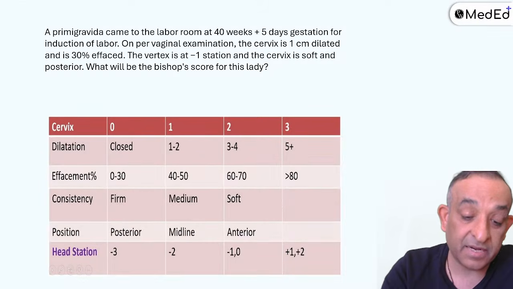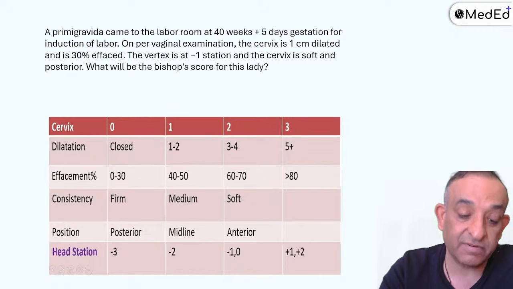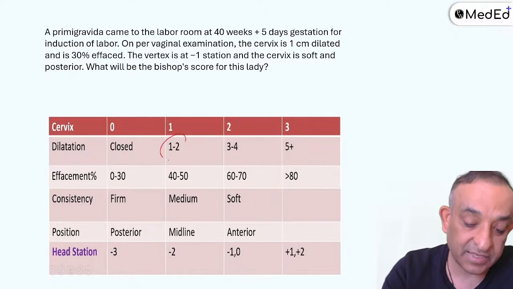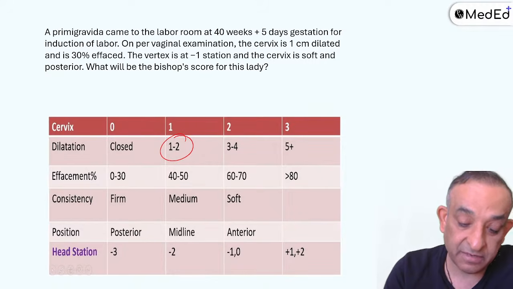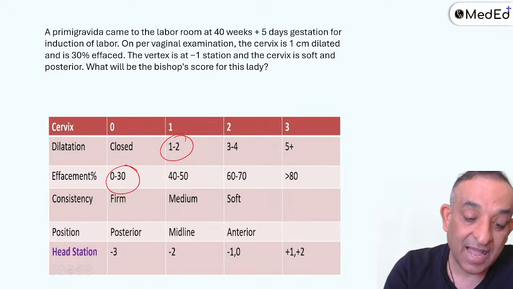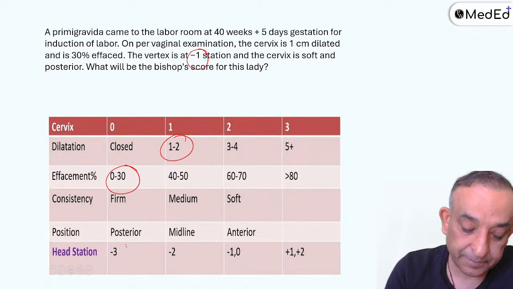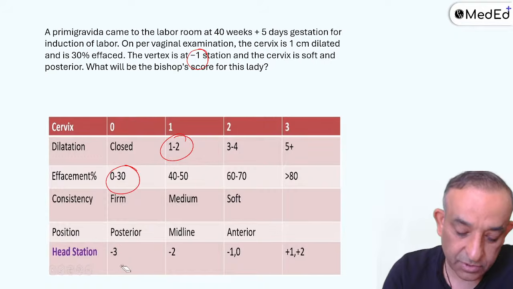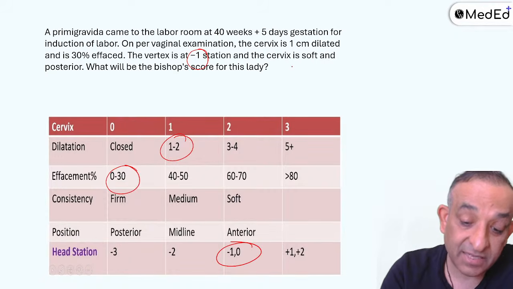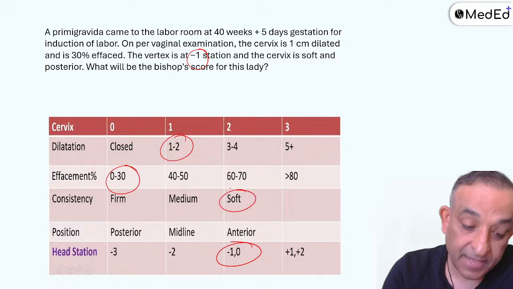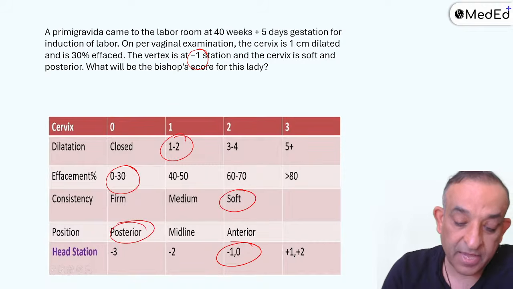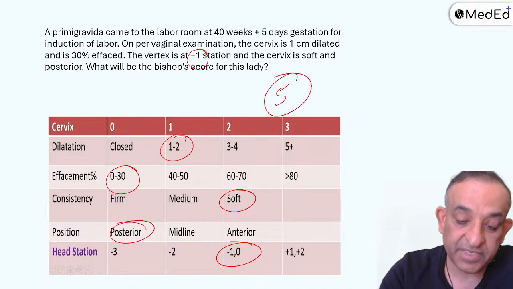See here. Primigravida came to the labor room at 40 weeks plus 5 days gestation for induction of labor. Per vaginal examination, the cervix is 1 centimeter dilated. See, 1 centimeter dilated is here. And it is 30% effaced. 30% is here. And the vertex is at -1 station. -1 station is here. And the cervix is soft and posterior. So that is 1, 2, 3, 4, and 5. So 5 is the Bishop score for this one.